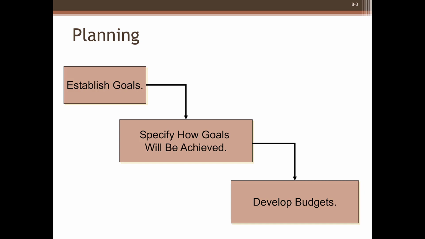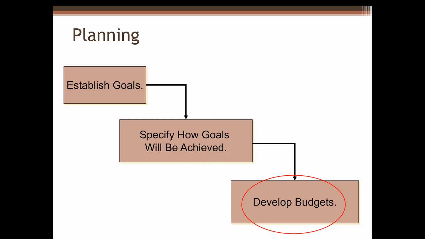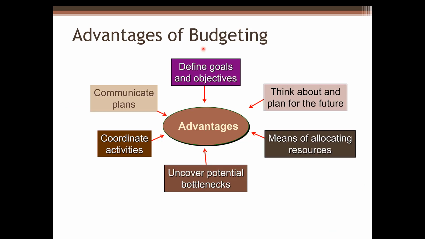Managerial accounting focuses on three activities: planning, controlling, and decision-making. For planning, developing budgets is an important part. What's a budget? A budget is a detailed plan for the future, which is normally expressed in formal quantitative terms. Let's take a look at the advantages of budgeting.